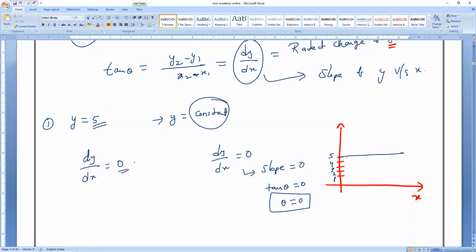Remember, if it is a constant and the graph is parallel to the x-axis, then the slope of the graph is equal to 0. Parallel means like this, parallel to the x-axis, slope is equal to 0. So if the slope is 0, then tan theta is also 0, which means theta is also 0. Clear?